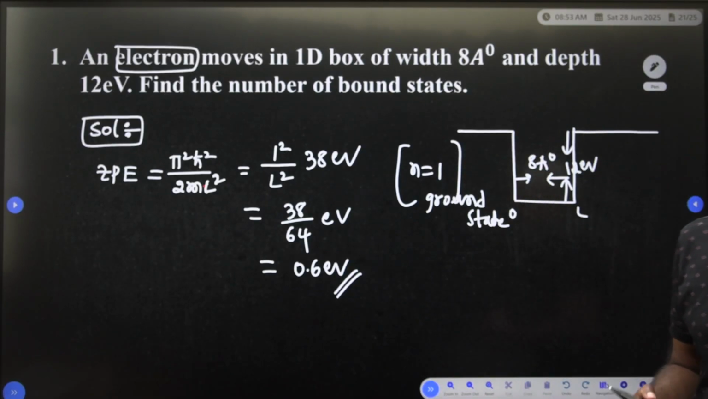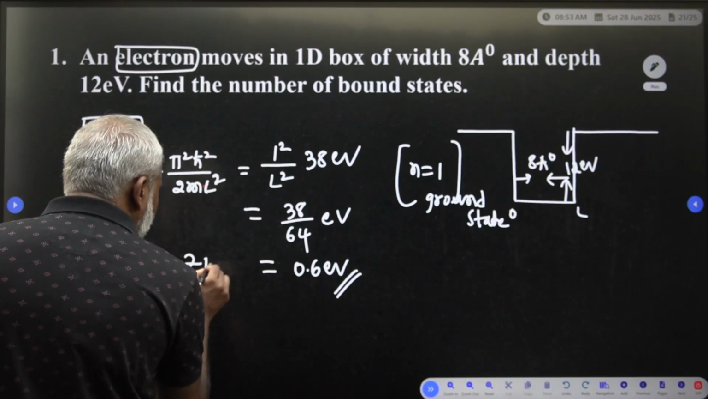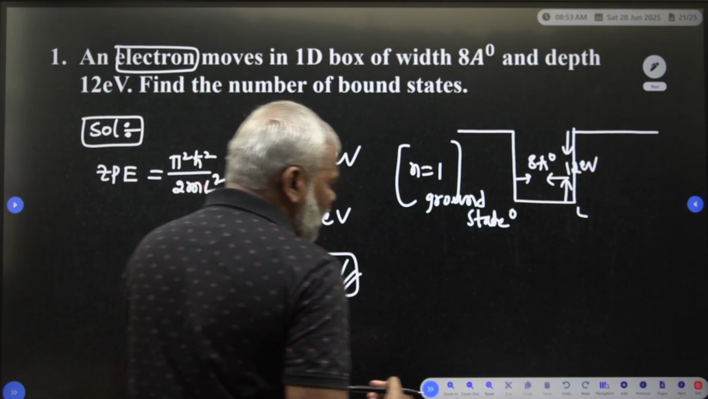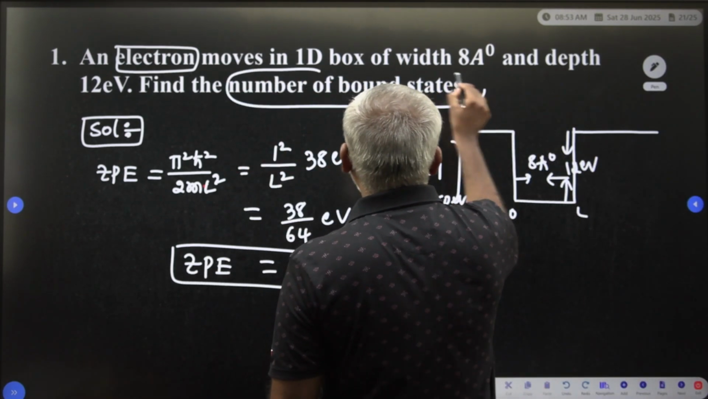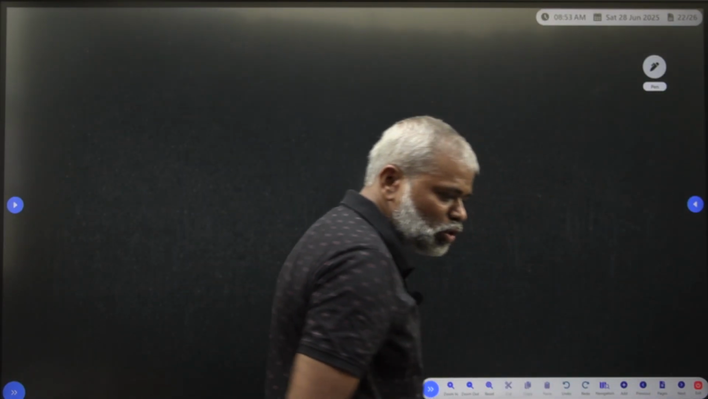So ZPE is equal to 0.6 electron volts. Now what is the boundary? What we need to calculate is the number of bound states, N. How much is it?